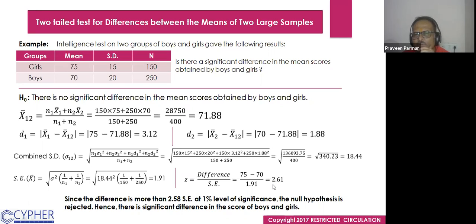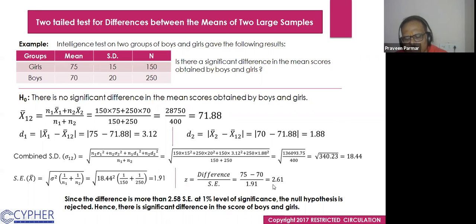So at the 5% level, or the 1% level also, the table Z value at 1% is 2.58, and our calculated value is 2.61. It is greater than that. If it is greater than 2.58, it is also greater than 1.96. So 5% is rejected and 1% is also rejected.